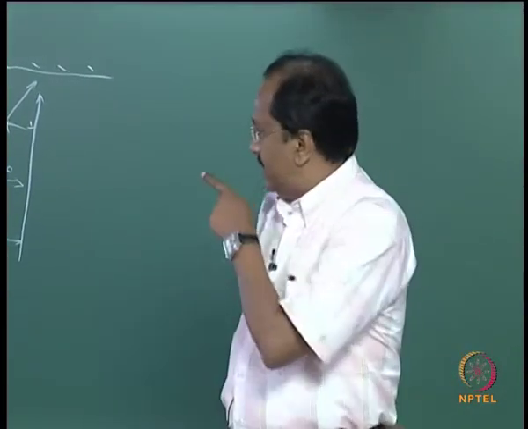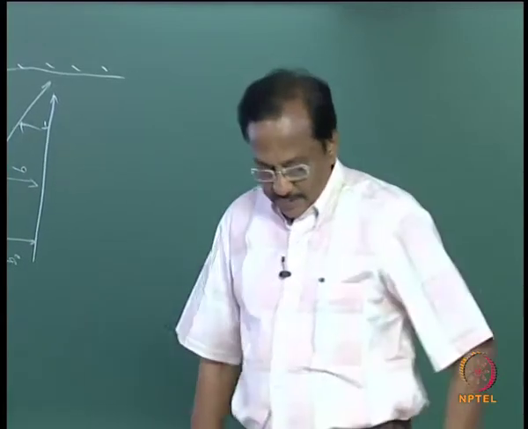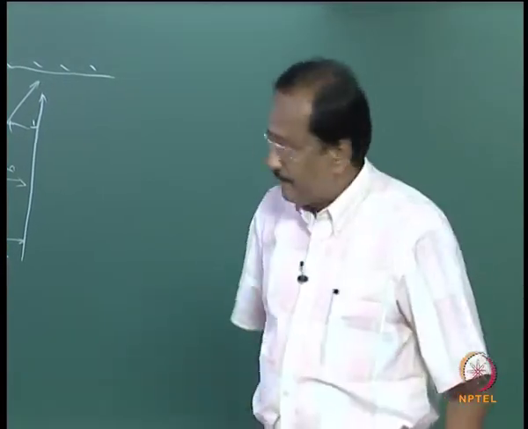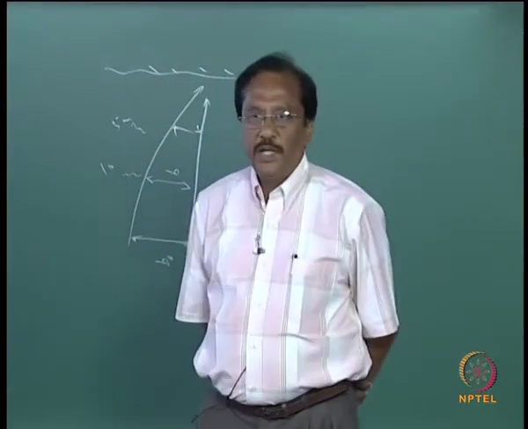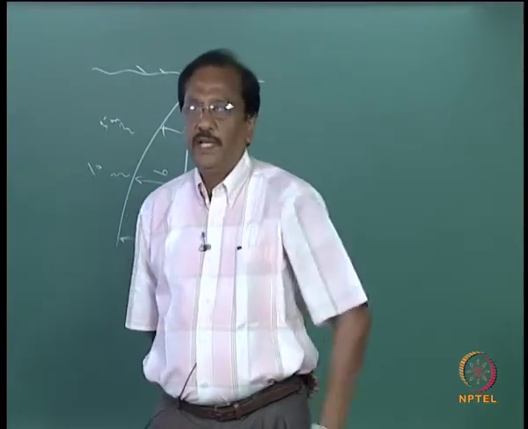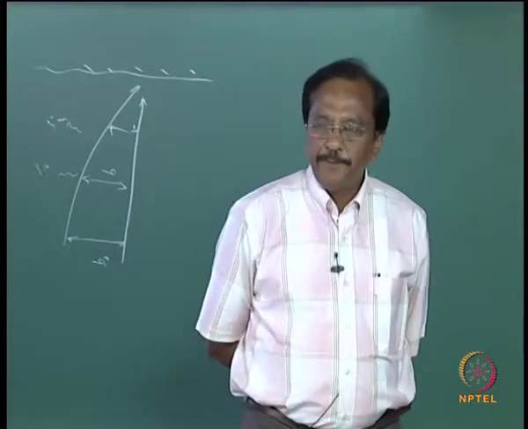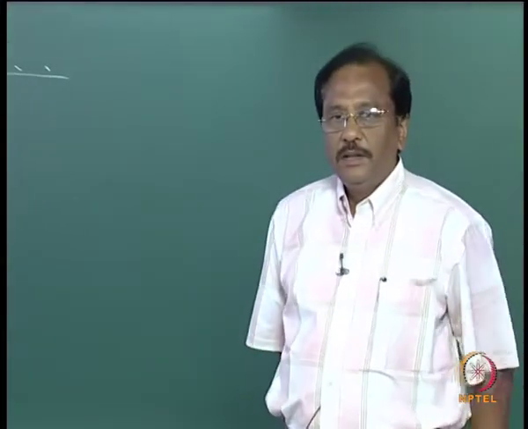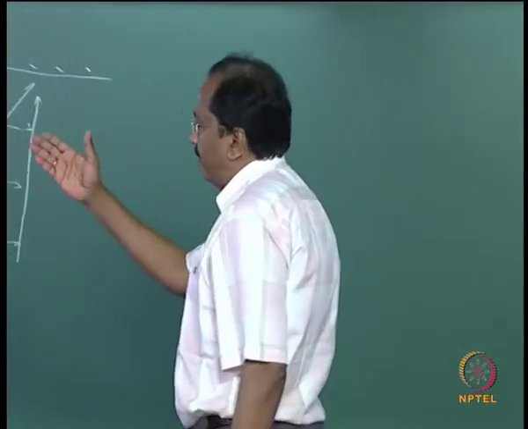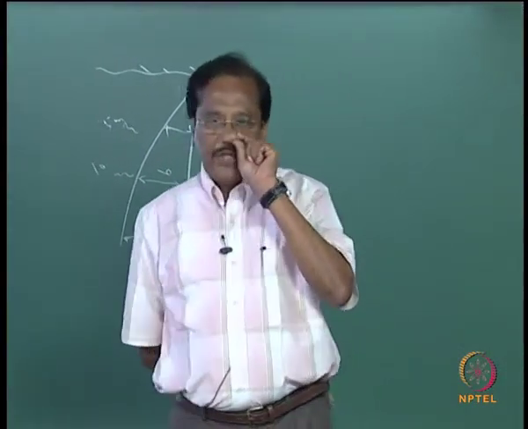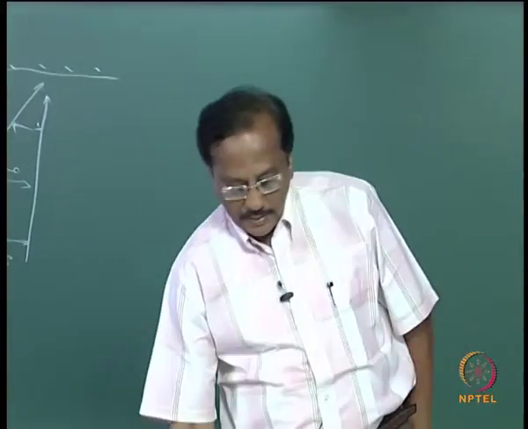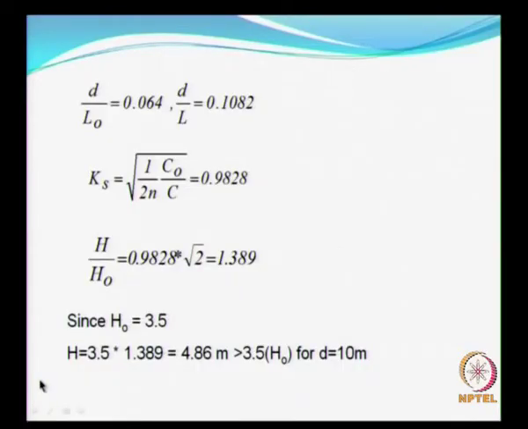So when you have B naught, you calculate your other parameters, L naught, then D by L, then you know how to calculate your Ks as we have seen in the earlier problem. Is that clear? So now you have both your shoaling coefficient and the refraction coefficient, substitute and get the ratio between H and H naught.